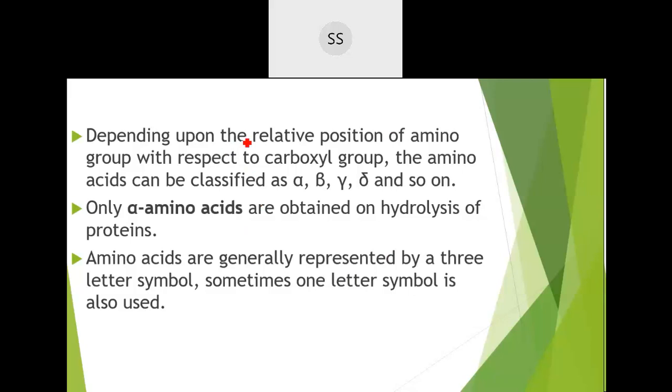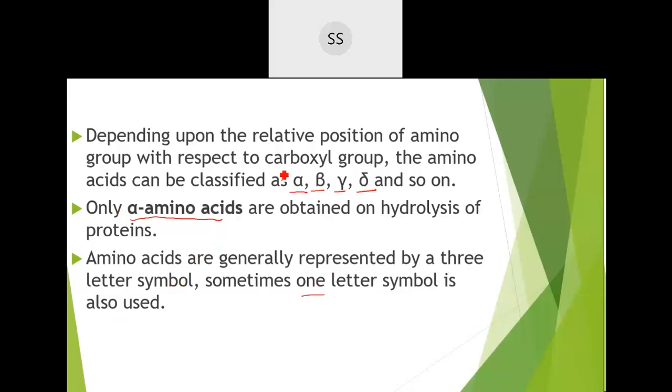Depending on where exactly the amino group and the carboxylic acid group are present, they are classified as alpha, beta, gamma, and delta. Most of the amino acids that exist and that we get from nature are alpha amino acids. Generally, when we represent an amino acid, we don't write the whole name. Sometimes it is represented with only the first three letters. Now I'll go into a little more detail and tell you what alpha amino acids are.